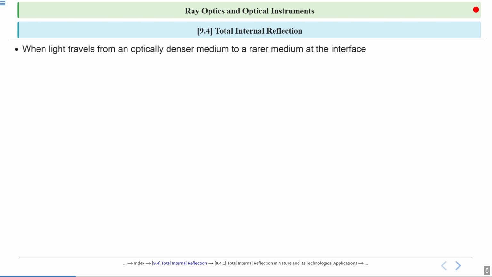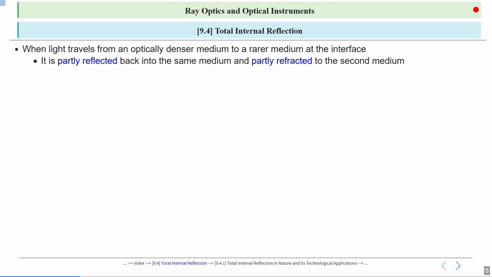What happens in that case? When light travels from an optically denser medium to a rarer medium at the interface, it is partially reflected back into the same medium and partially refracted into the second medium.